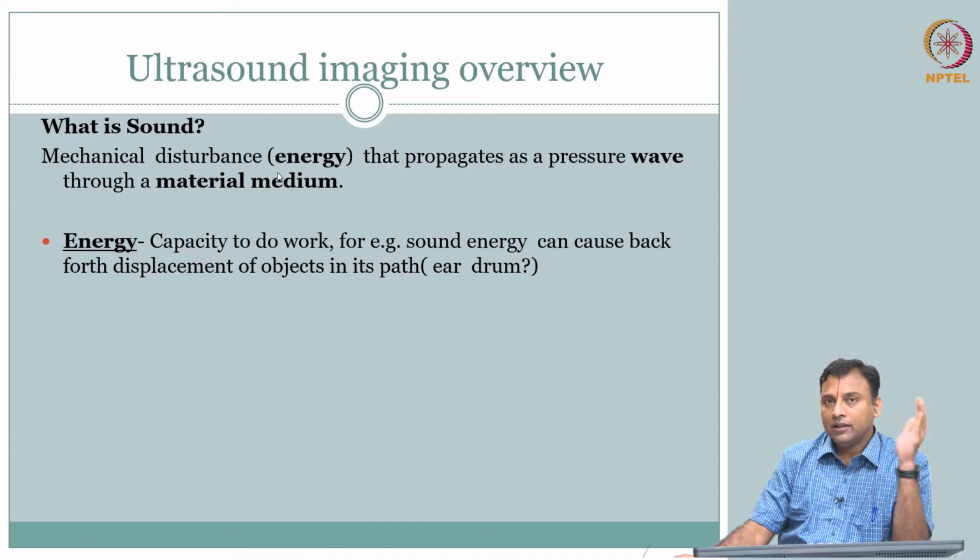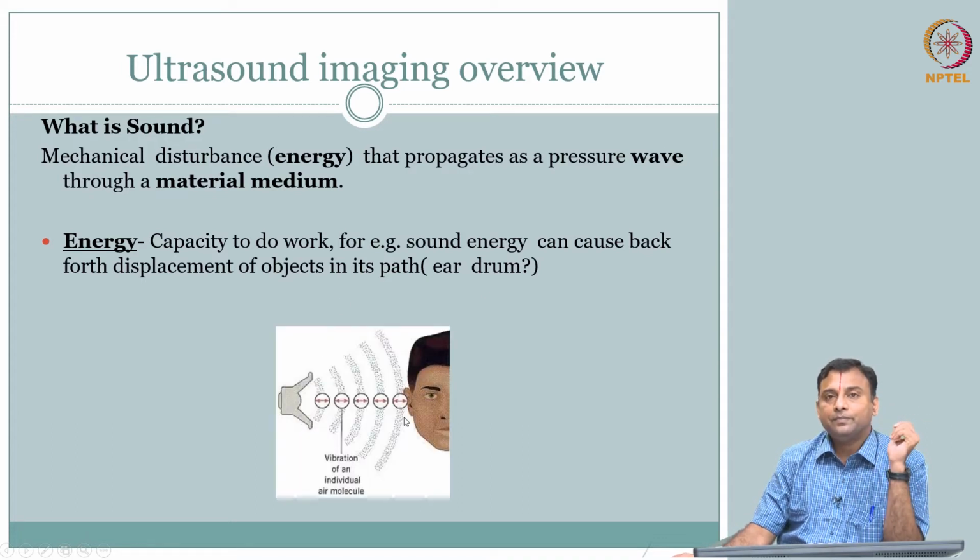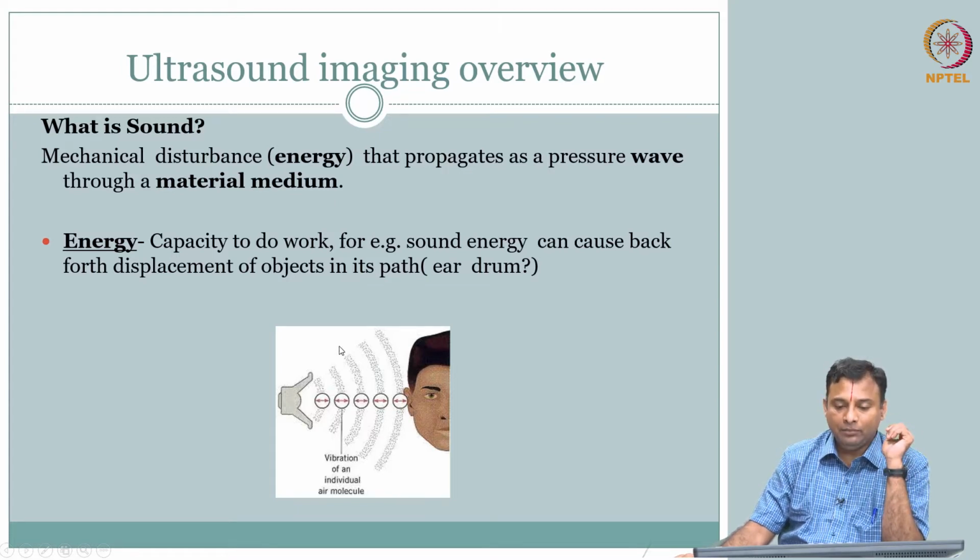What happens when the pressure wave comes, when the sound energy comes, is that your eardrums are displaced. So, sound energy can move back and forth an object that is in its path. In this instance, it is the eardrum that we can relate to.